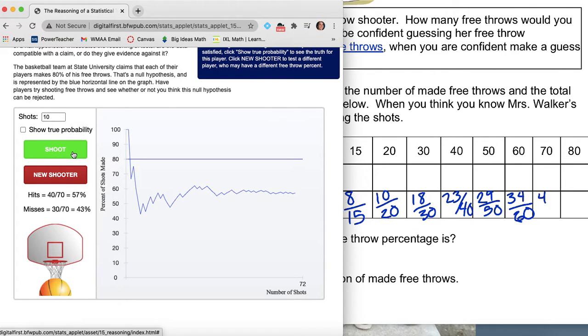We're at 40 out of 70. And one more time to finish up our table. We're at 46 out of 80. So notice how really at the end, we're starting to level out, if you will, the more shots we make.